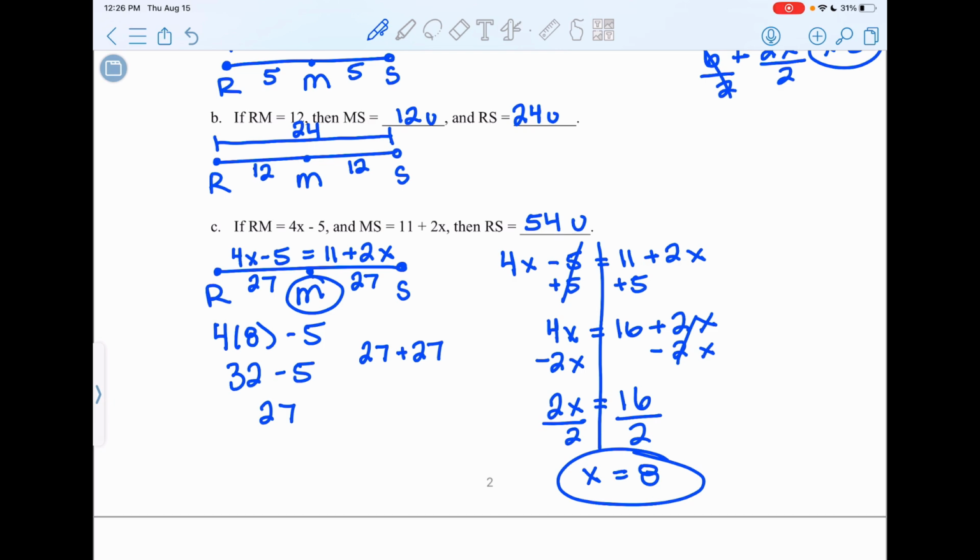So hopefully you understand how to use the segment addition postulate, which says that the pieces of the segment added together equals the entire length of the segment. And hopefully you start understanding the term midpoint, which is a point that splits a segment perfectly in half, creating two congruent segments. And by knowing that a point is a midpoint, we know that both sides of the midpoint will be equal to each other, and we can use the idea of midpoint and the segment addition postulate to find missing measures of segments.